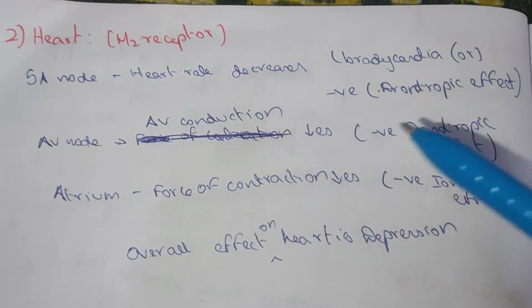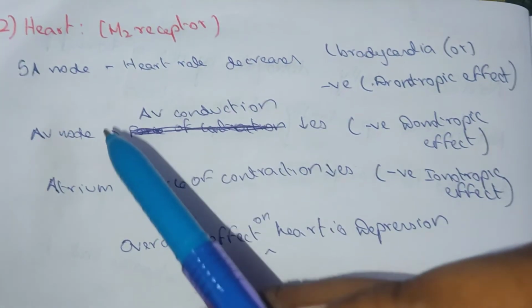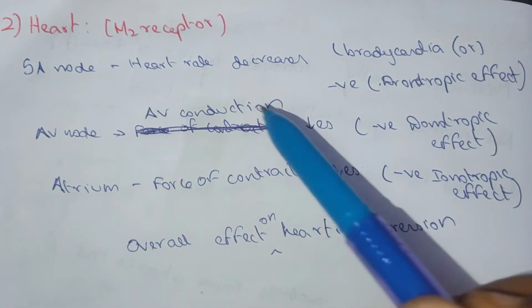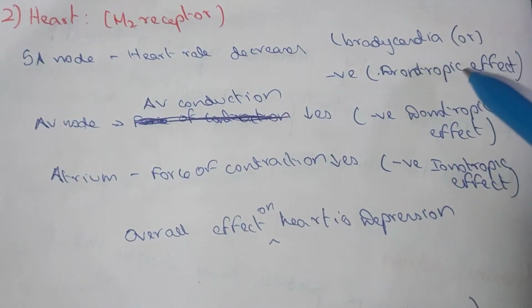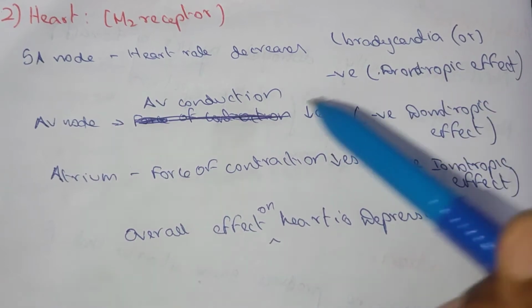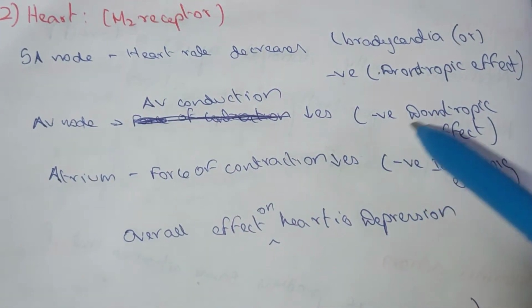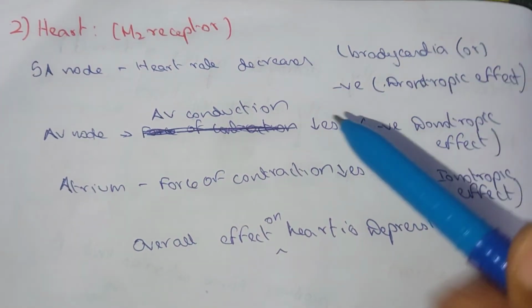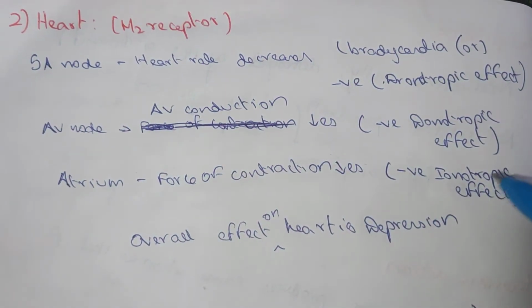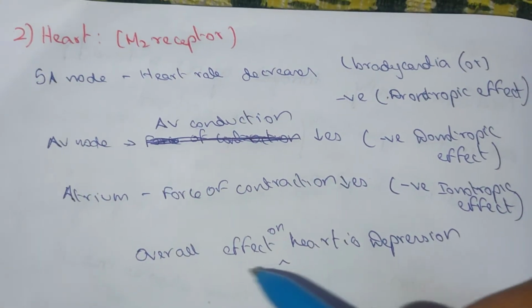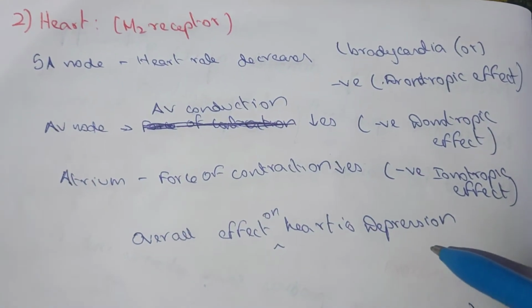In the heart, which is the M2 receptor, the SA node activity decreases, which is bradycardia, a decrease in heart rate, so it is a negative chronotropic effect. The AV node conduction decreases, which is a negative dromotropic effect. In the atrium, the force of contraction decreases, which is a negative inotropic effect. Overall effect on the heart is depression.